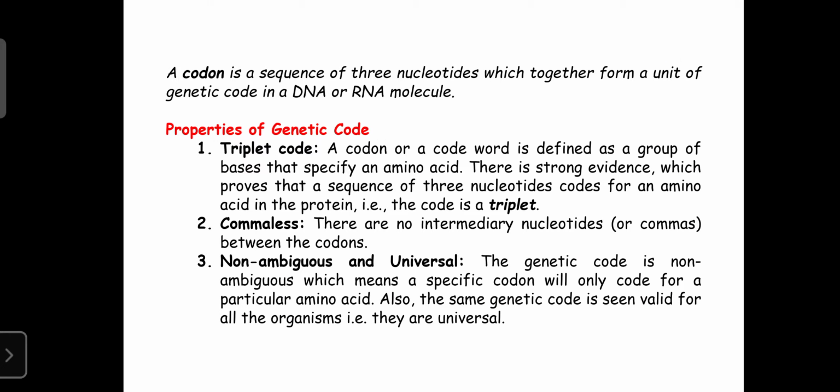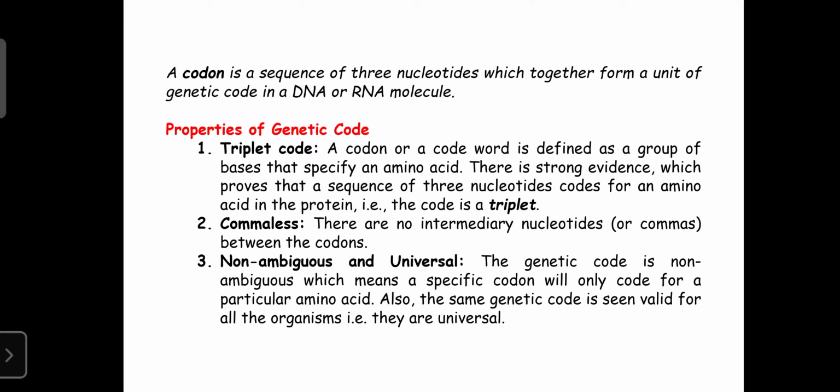Now we can discuss the properties of the genetic code. All genetic codes are triplets. They are made up of three nucleotides, a group of three bases specifying an amino acid. That's why they are known as triplets.